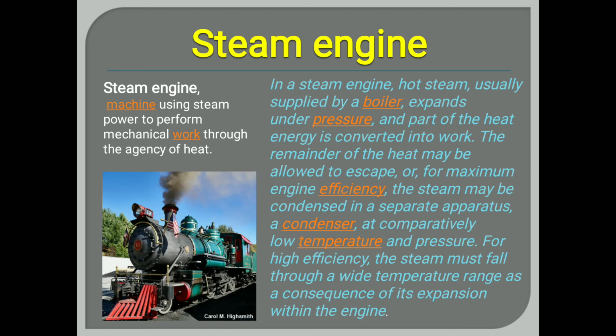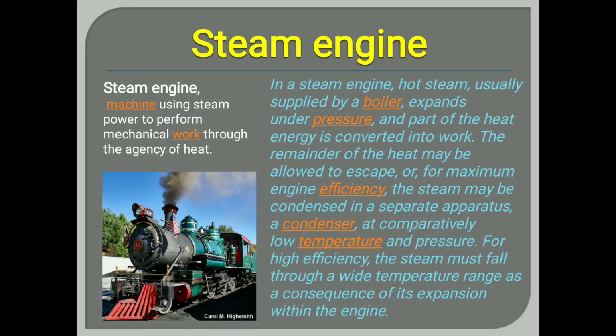Examples of this type of internal combustion engine include gasoline engines, diesel engines, and petrol engines. In the case of a steam engine, heat is produced externally in the boiler. So the steam engine is an example of an external combustion engine, okay. Internal combustion engines are the gasoline engine, diesel engine, and petrol engine. But now we are going to study the steam engine, which is a type of external combustion engine.